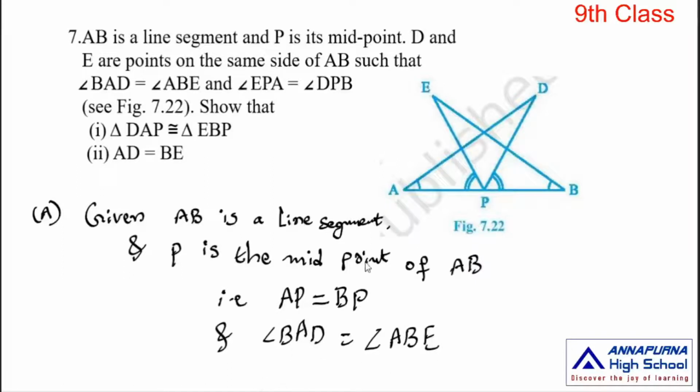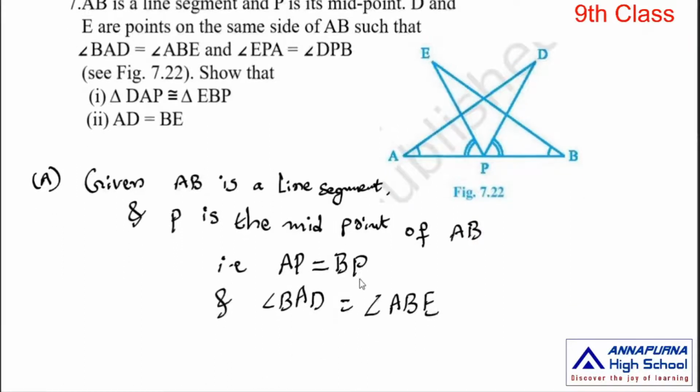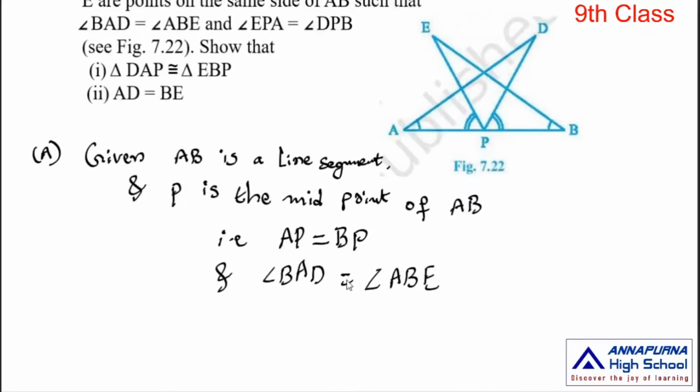This is the first condition. And angle EPA is equal to angle DPB.